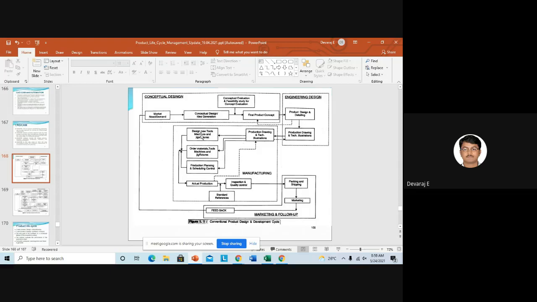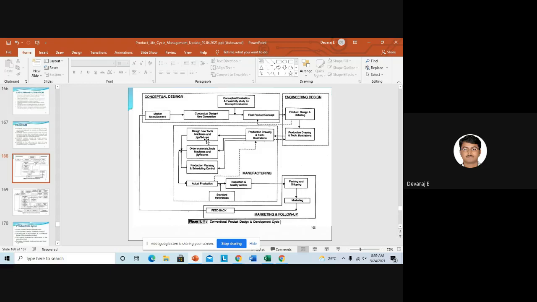See, if you take the design of new tools, machines, and jigs and fixtures, if some error was there while manufacturing a tool, or other machines, or jigs and fixtures which you manufacture according to the need to make the part or product, like if the tolerance was not okay with the fixtures, then again that material is wasted. Then the time to manufacture the jigs is wasted. Everything was wasted in the conventional product design.